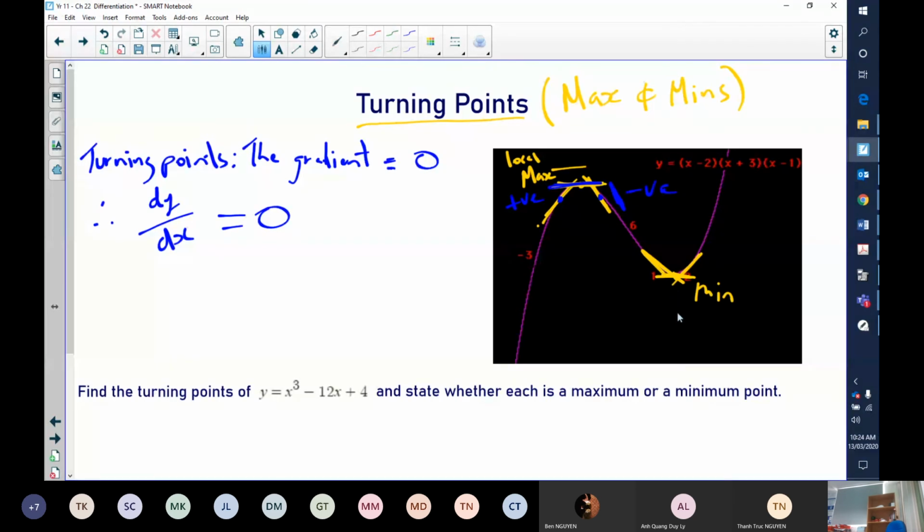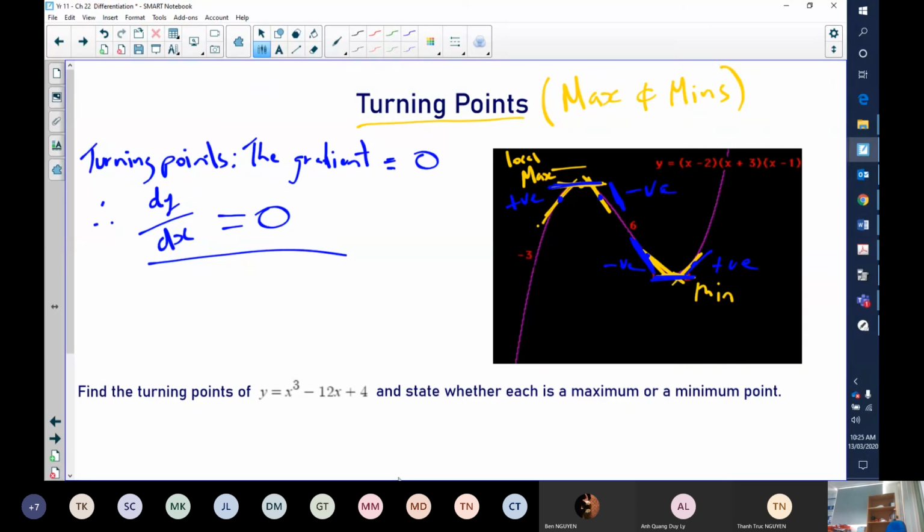And the same thing here. At this point, we're going to have a gradient that's negative. At this point here, the gradient of the tangent is going to be positive. And right at the point where it switches from a negative gradient to a positive gradient, the tangent is going to be a horizontal line. We're going to have a gradient of 0. So at turning points, the gradient, or the dy/dx, is equal to 0.